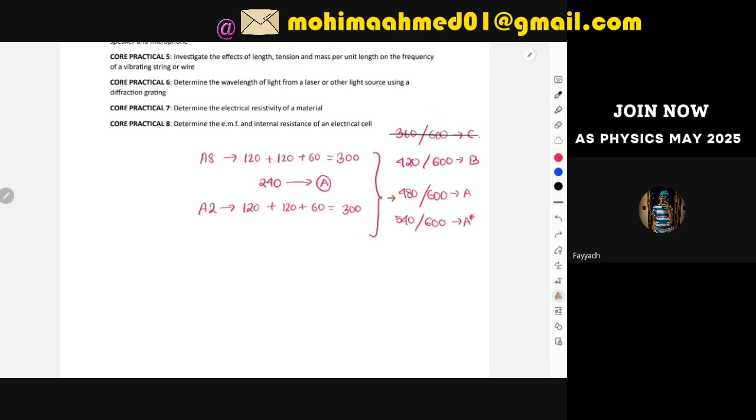In order to get an A, I would suggest trying to score 480. And 480 doesn't mean that you have to score exactly 240 in AS and then 240 in A2. I would suggest AS is extremely easier compared to A2. Obviously A levels itself is a little bit difficult, but as I've stated from the very start, you have to be really consistent for our classes. If you are consistent, then it will not be difficult to get 240 or marks greater than that. Please remain consistent.